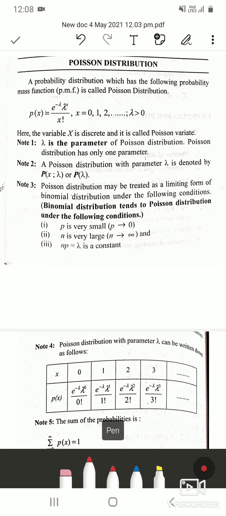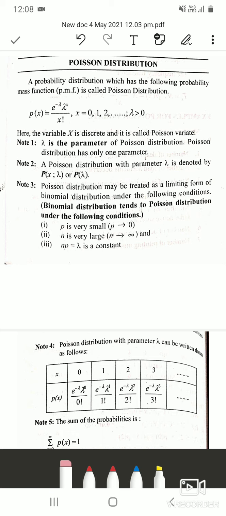So if they ask what is the definition of Poisson distribution, then you have to write the PMF of Poisson distribution. Also note that this is e raised to minus lambda. Many of you might write it as e into minus lambda. This makes it meaningless. So it is in power. There is a difference between writing a power and a multiplication. I hope you guys know this basics.